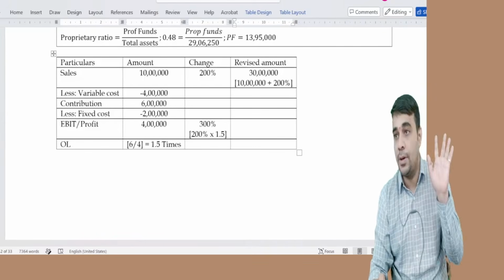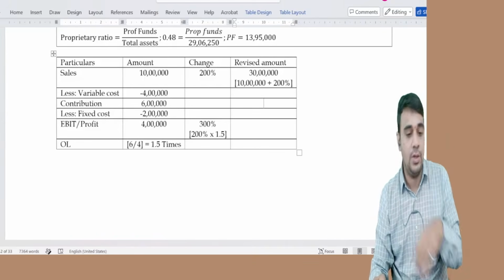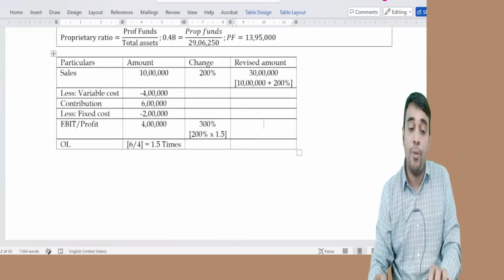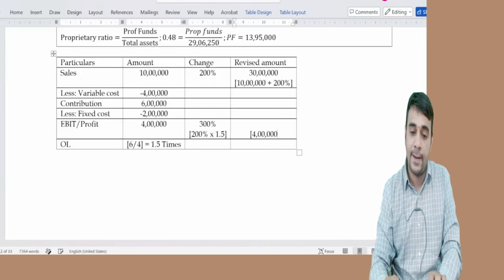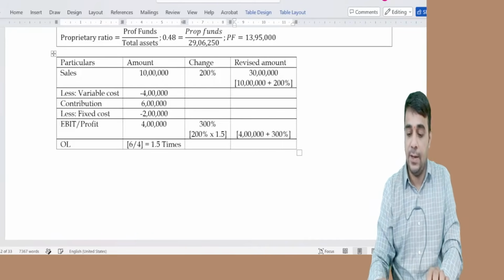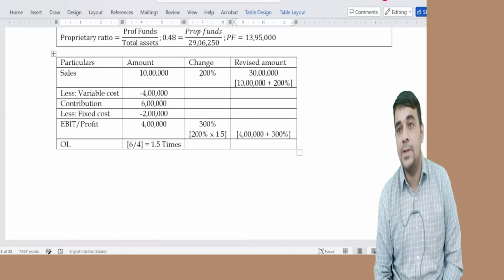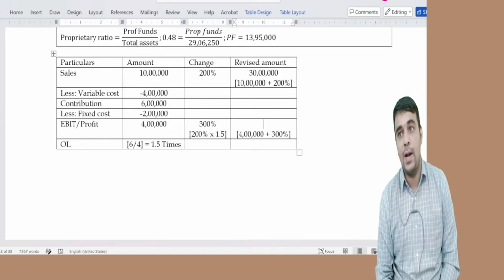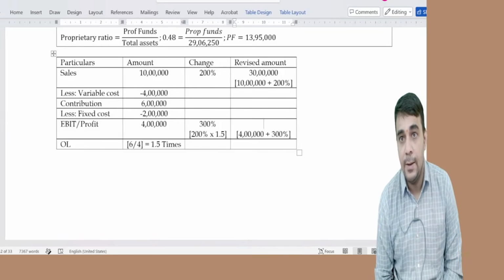I'm not writing variable cost, contribution or fixed cost. Profit will be 4 lakh plus 300%. What's the number you get?